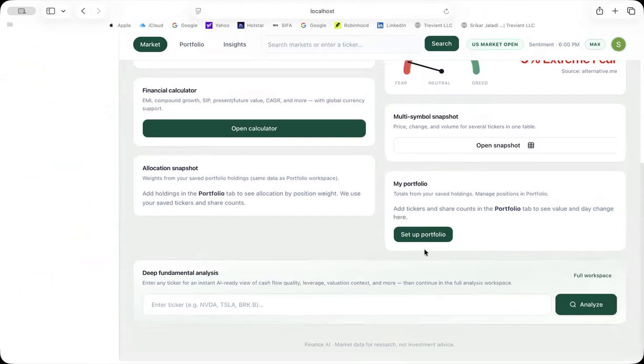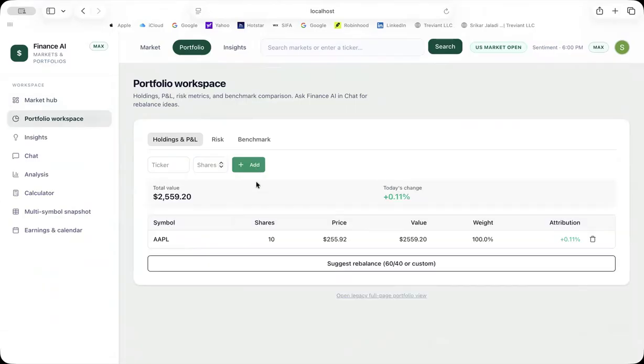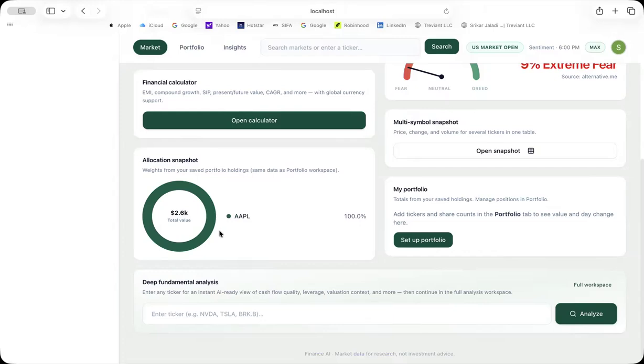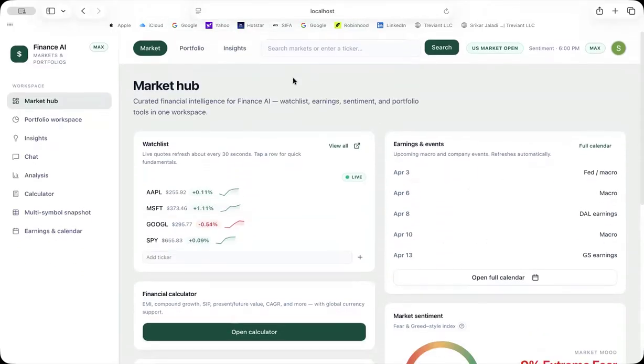And we also have a portfolio section where you can add your shares over here, and it will find out the original price going on in the market and automatically add it to your portfolio. Then you can see your allocation snapshot over here, and see all the shares which you have in your portfolio.